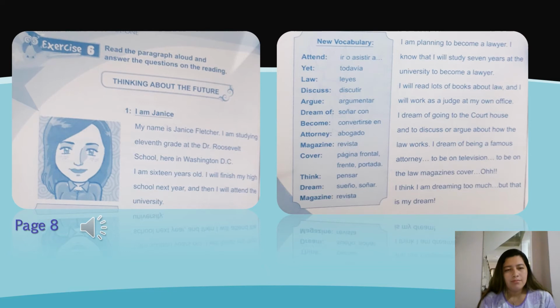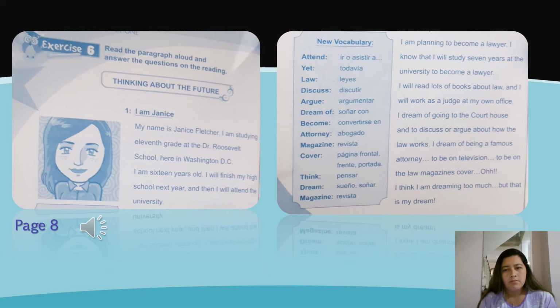Page number 8. Exercise 6. Thinking about the future. Number 1. I am Janice. My name is Janice Fletcher. I am studying 11th grade at the Dr. Roosevelt School, here in Washington, D.C. I am 16 years old. I will finish my high school next year, and then I will attend the university. I am planning to become a lawyer.